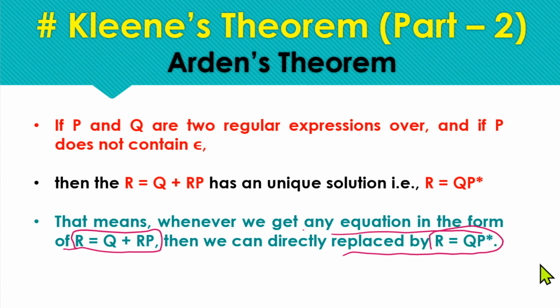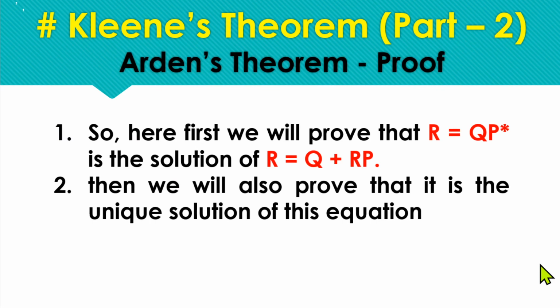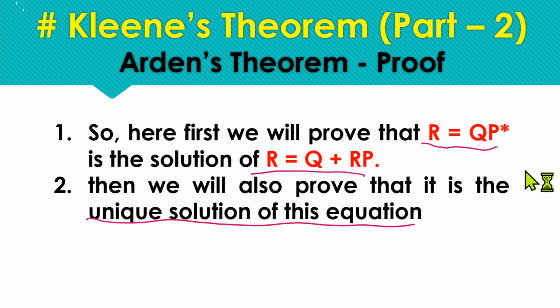And let's check the proof of Arden's theorem now. For the proof, firstly we will prove that R equals QP star is a solution of this equation. Then we will prove that it is the unique and only solution, meaning we will check whether this equation can result in any other solution or whether this is the only and unique solution for the given Arden's equation, right? So let's start with the proof.